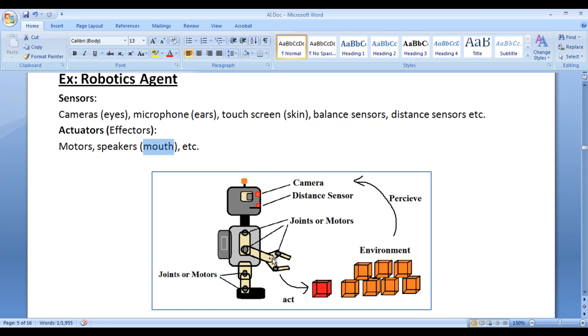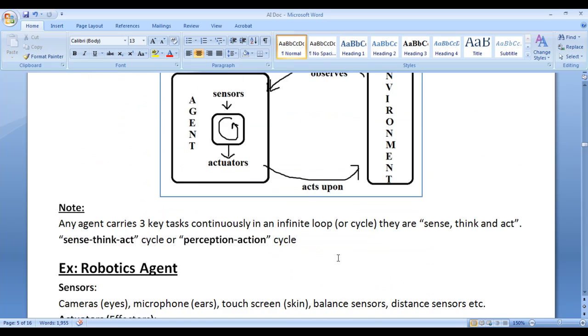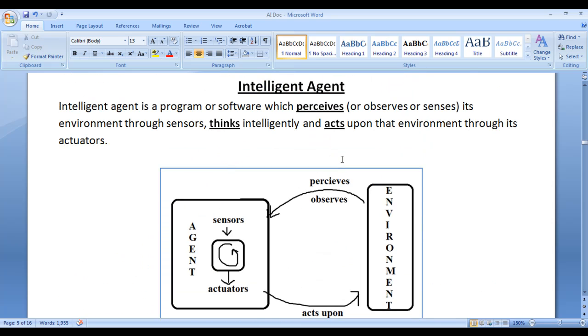Motors are used to rotate these joints so that the robot can move forward and backward, and the robot arm can pick up the objects in the environment, etc. So here the robot agent follows the sense, think and act cycle, or perception, action cycle. I hope you have clearly understood what is an intelligent agent. An agent is a program or a software installed in a machine which perceives its environment through sensors, thinks intelligently like humans, you can say, and acts upon that environment through its actuators.